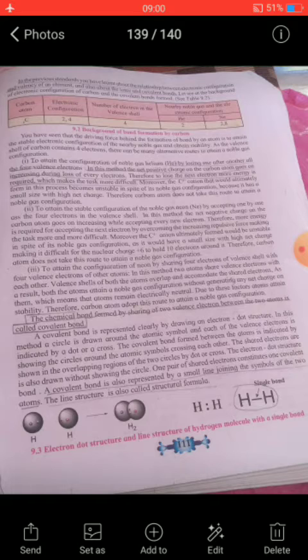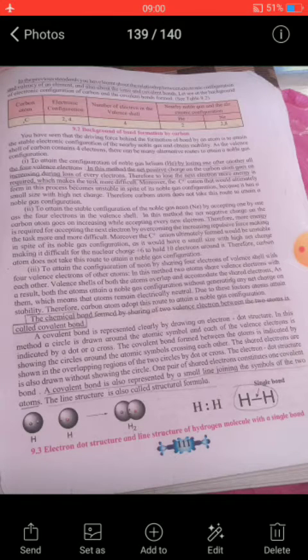Therefore, the carbon atom does not take this route to attain a noble gas configuration. That means the first two routes are not possible for the carbon atoms to get stability. Then see the third method, to attain the configuration of neon by sharing 4 electrons of the valence shell with 4 valence electrons of other atoms.